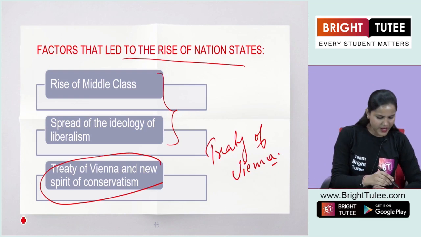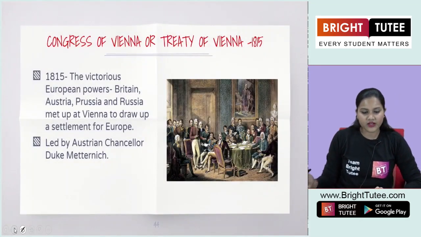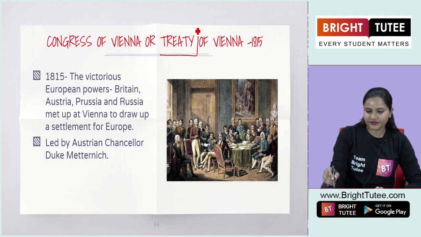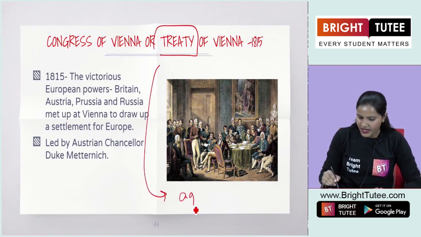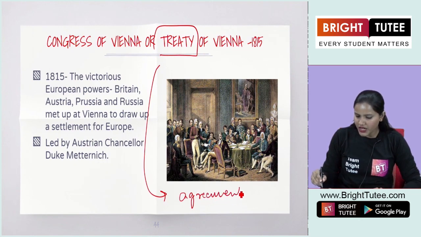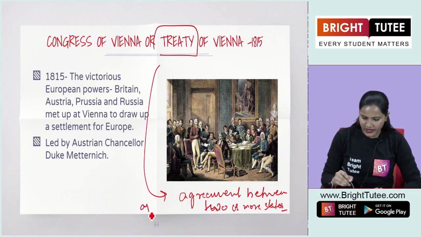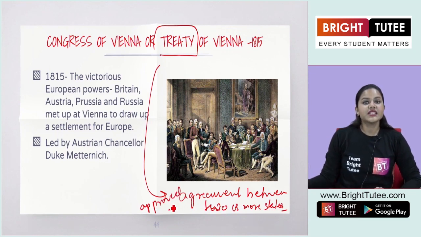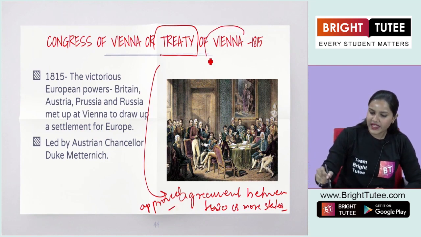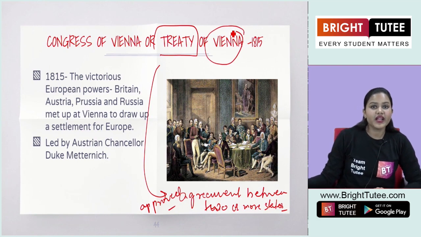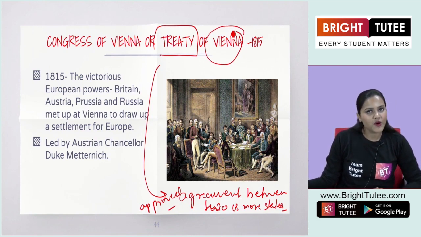Now what do we understand by this term, Treaty of Vienna? So basically, treaty here means an agreement or approved agreement between two or more states or countries. So this was an approved or signed agreement between different countries, and it took place at Vienna, the present day capital of Austria.